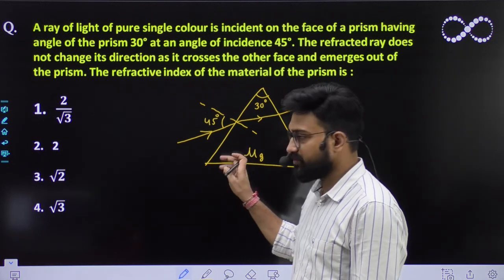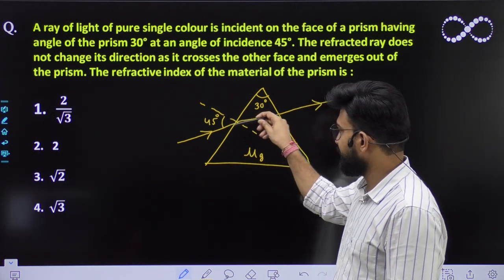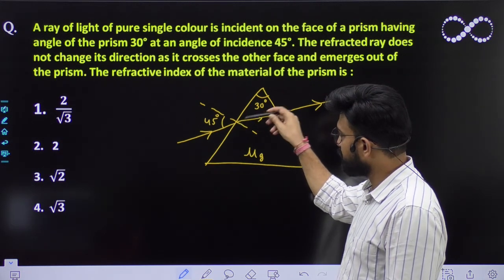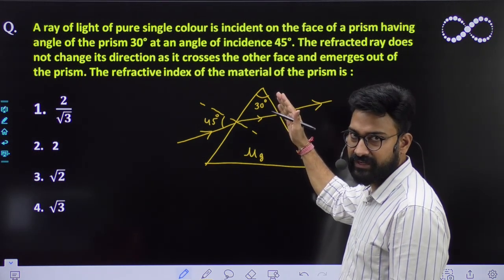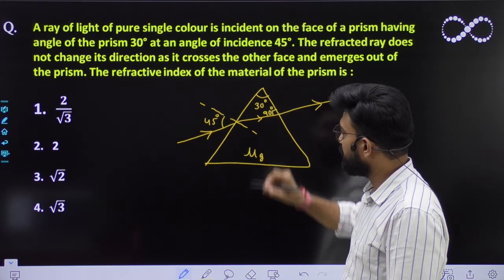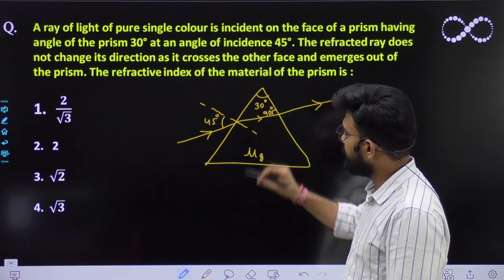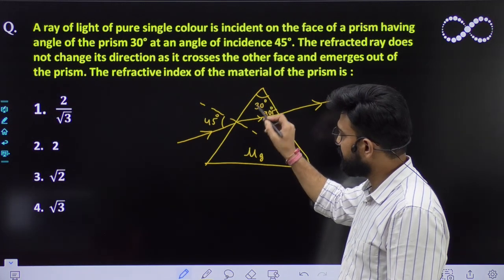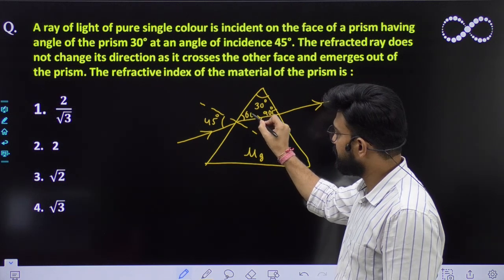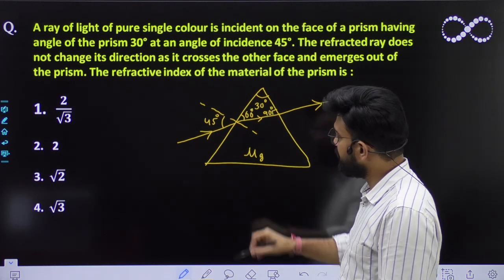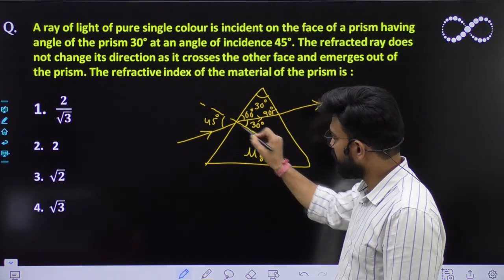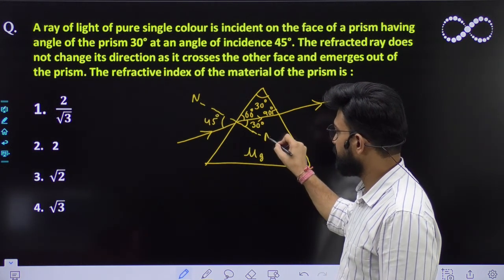Everything is given to you. So if this refracted light does not change its path, that means it has to hit the other face at an angle of 90 degree. So this angle is 90 degree. And this angle of a prism is also given to you, which is 30 degree. So in this triangle, this angle must be equal to 60 degree. If this is 60 degree, this refracted angle has to be 30 degree, don't you think? Because this is normal to the surface.